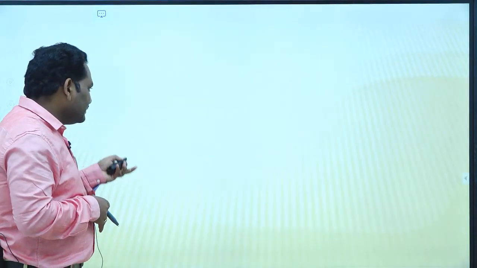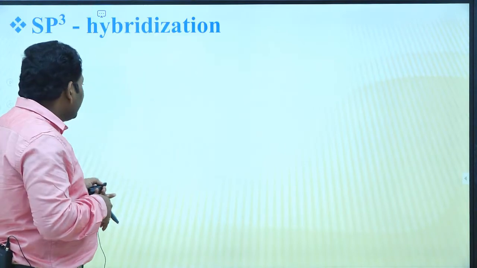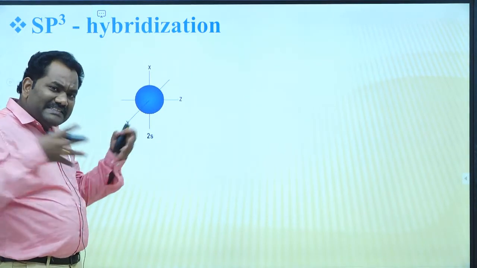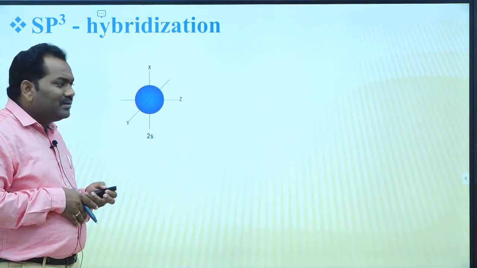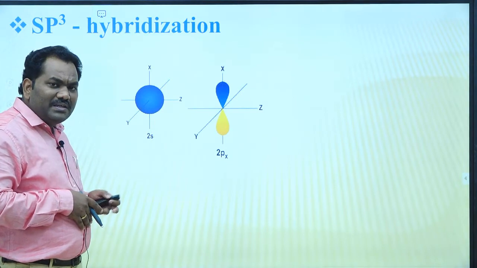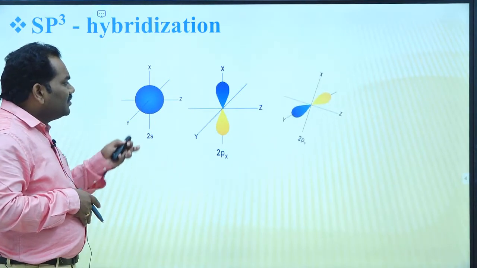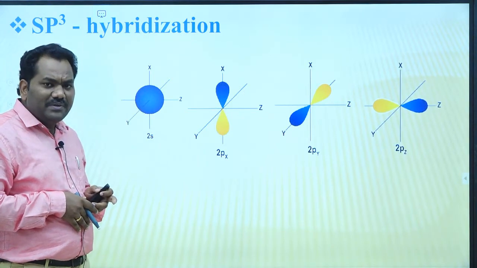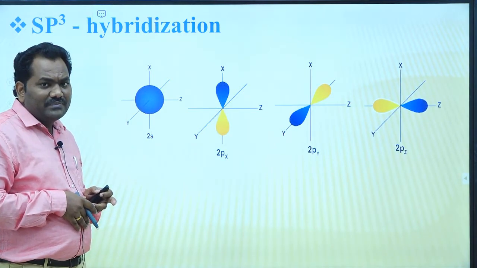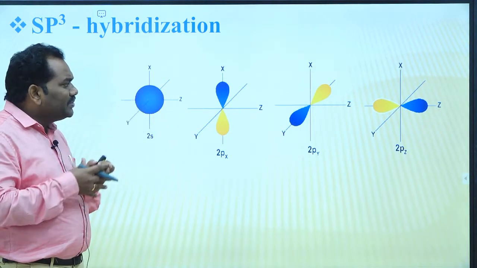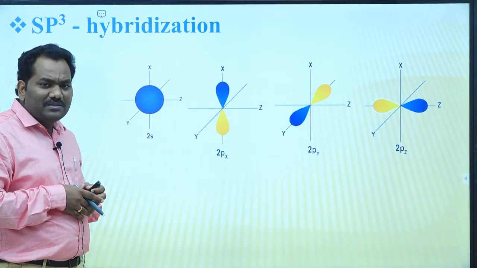Like this. Here the 2s orbital is mixed with the 2px orbital, the 2py orbital and also the 2pz orbital. Now these four atomic orbitals are combined together to form a new set of hybridized orbitals.